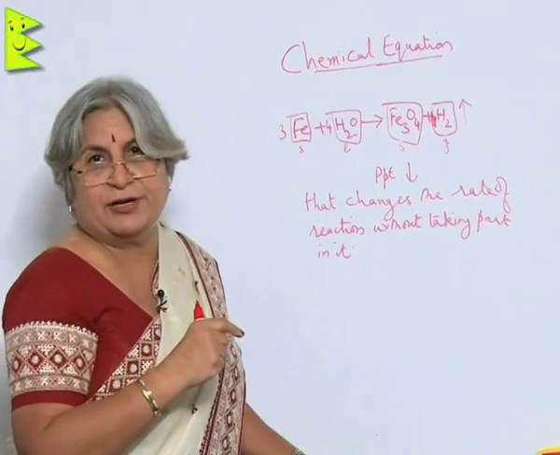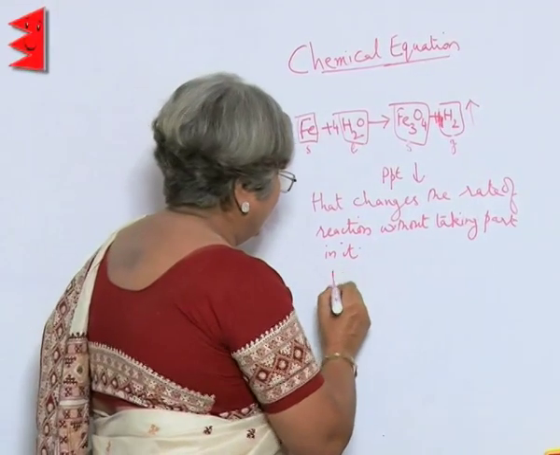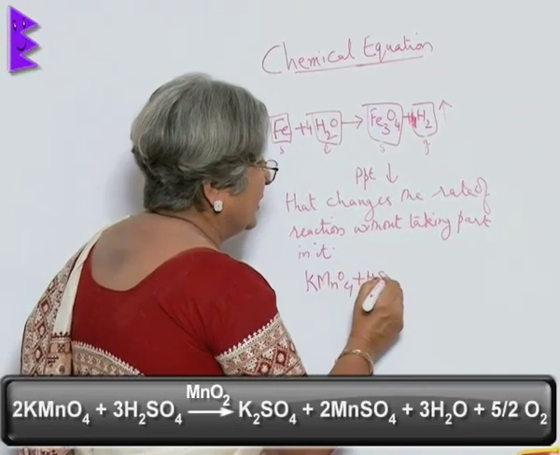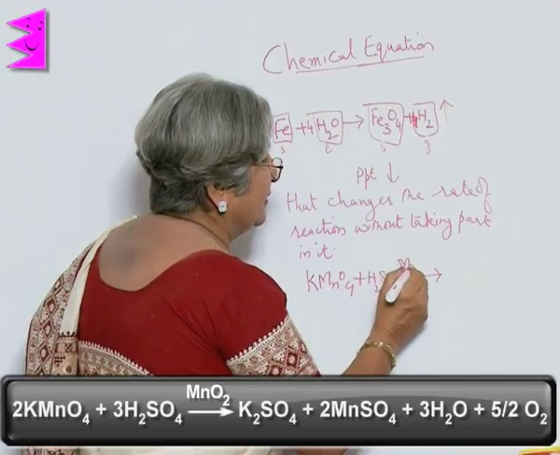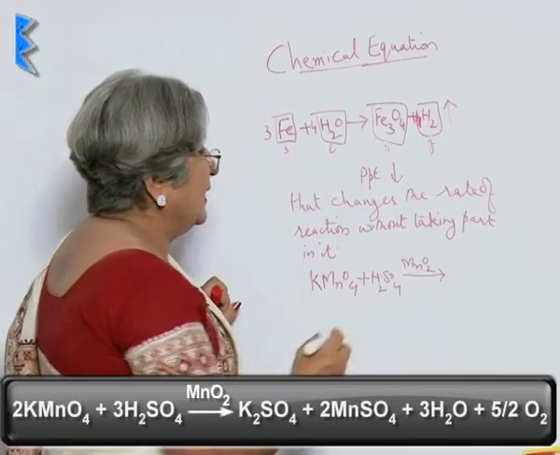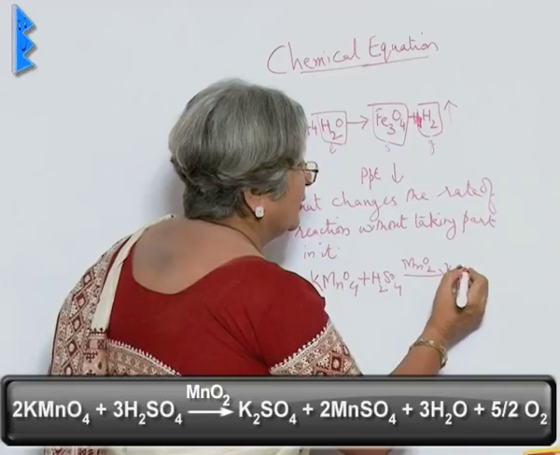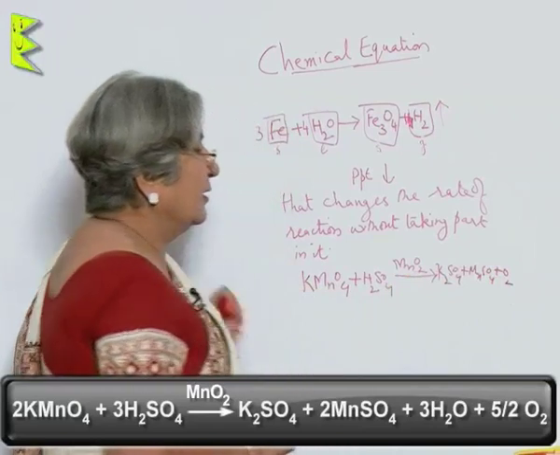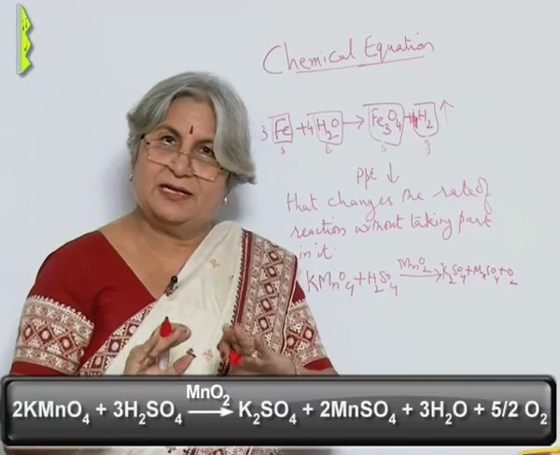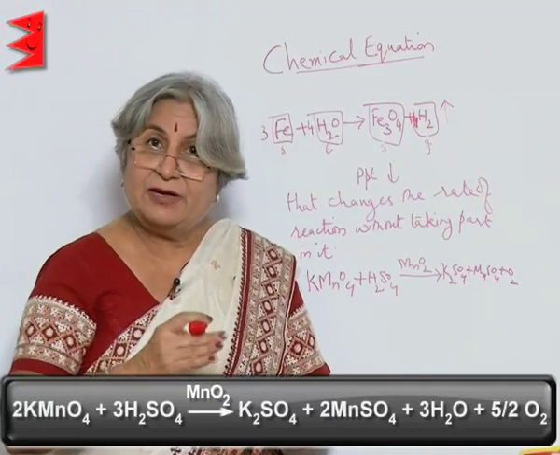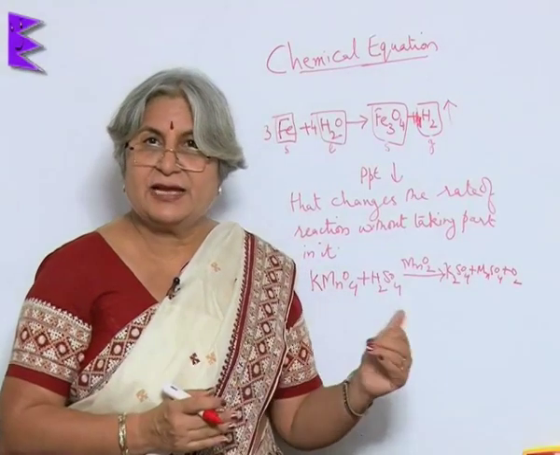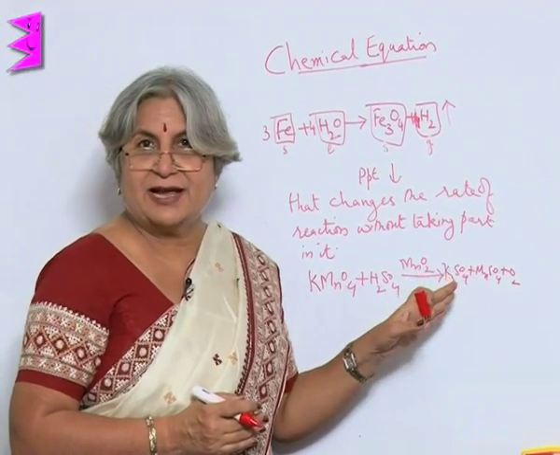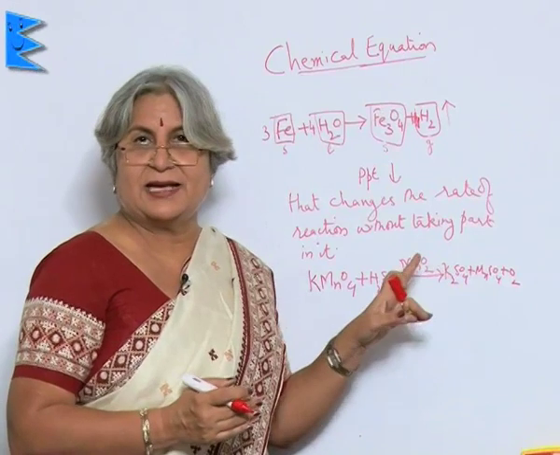There is another way of preparation of oxygen, that is, if you heat KMnO4 and H2SO4 in the presence of manganese dioxide, what will happen? It will form K2SO4, MnSO4 and oxygen. But manganese dioxide will remain just like that, but it will increase the production of oxygen. So we can say that it is a catalyst.